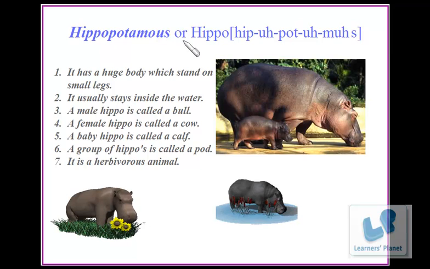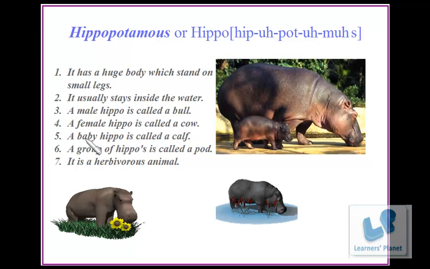Hippopotamus, or hippo. It has a huge body which stands on small legs. It usually stays inside the water. A male hippo is called a bull. A female hippo is called a cow.